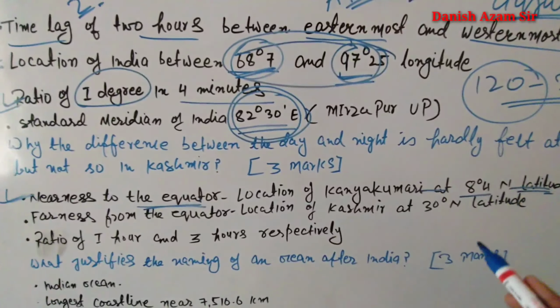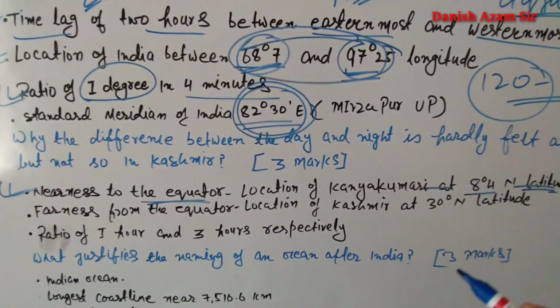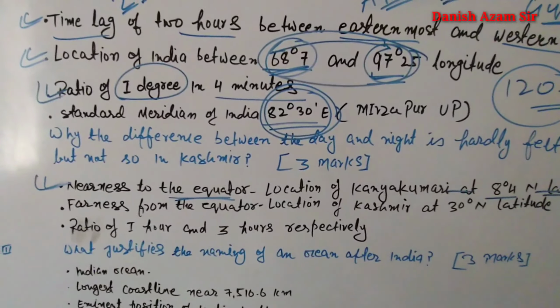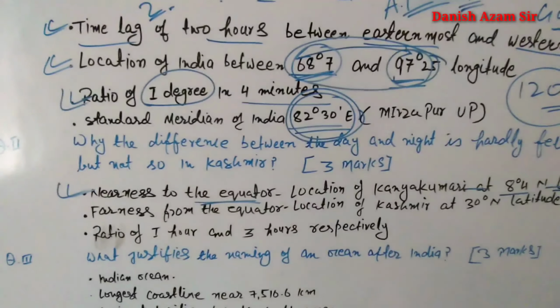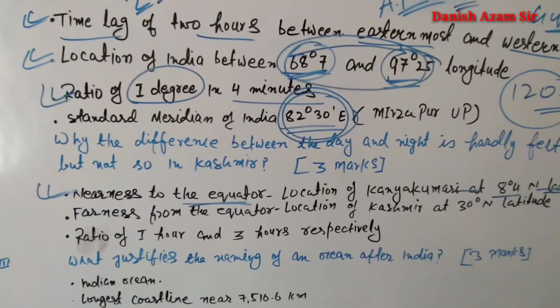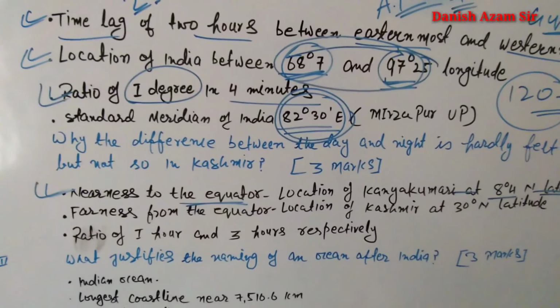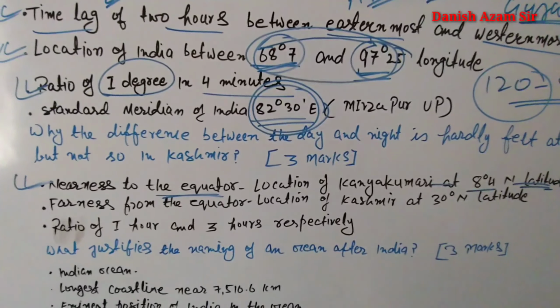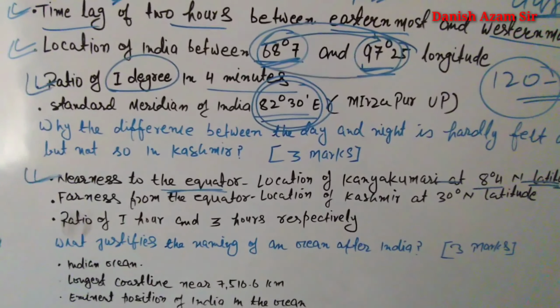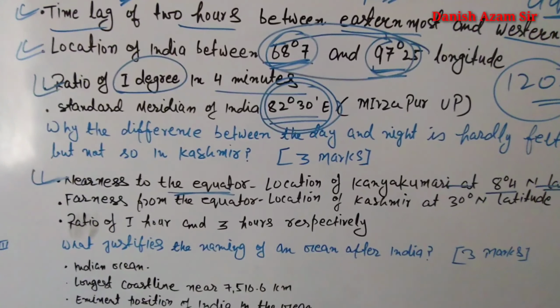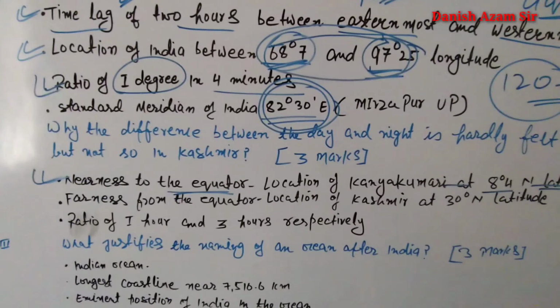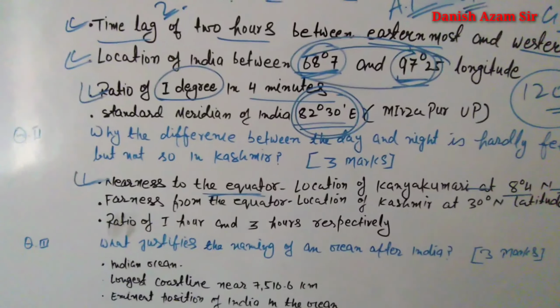It is near the equator, where sun rays fall directly, and places near the equator receive the maximum amount of heat, energy and sun rays.